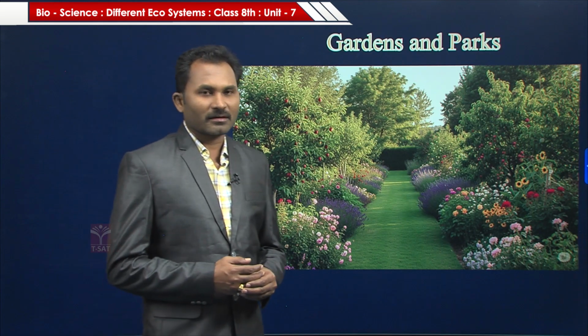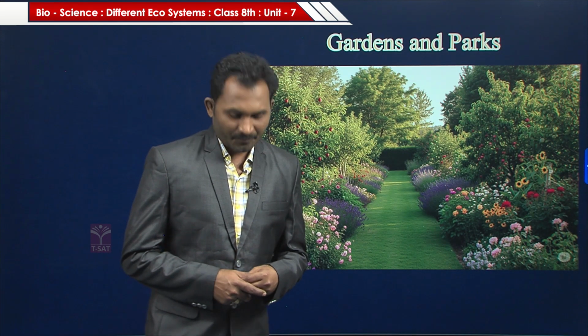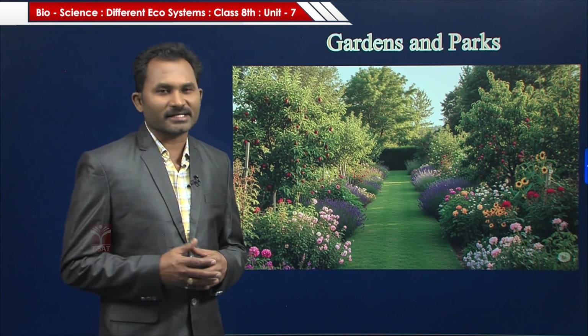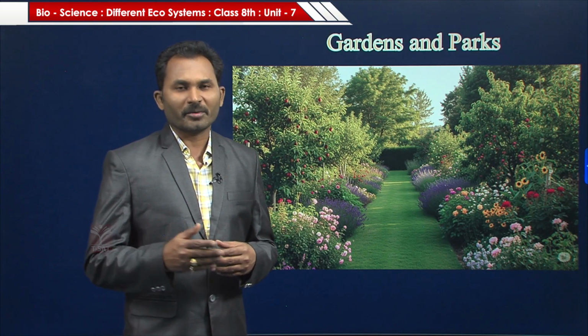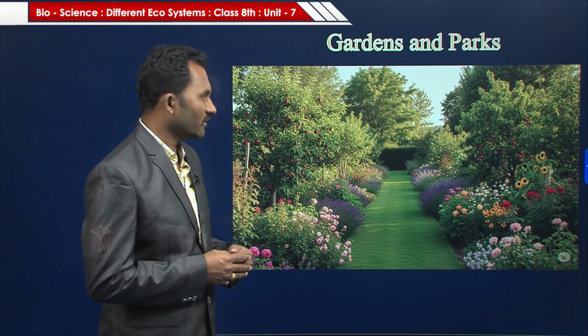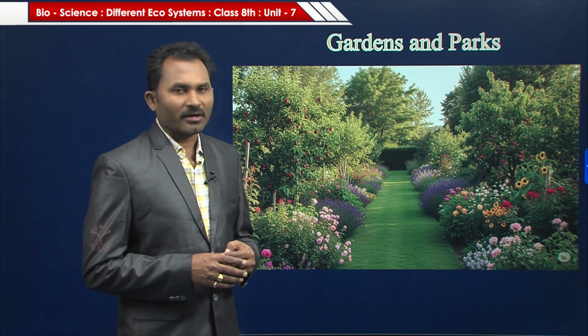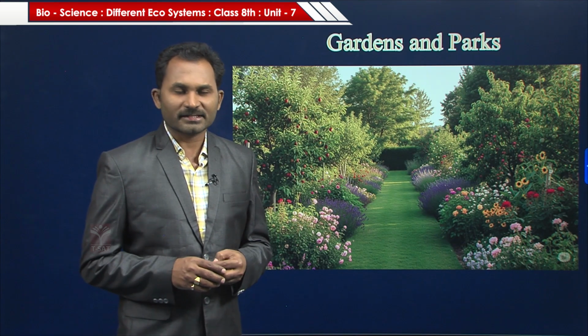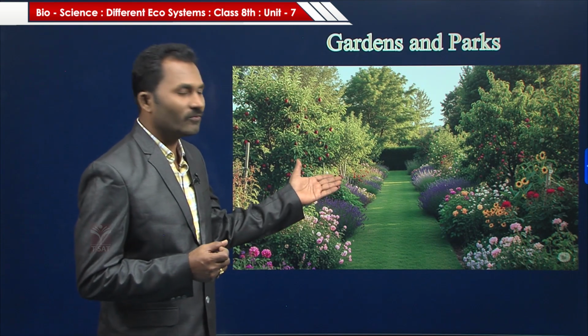Next, gardens and parks. Gardens and parks are beautifully designed by human beings, that's why they are called artificial ecosystems. Have you ever visited any park or garden? Yes, they have beautiful flowers.